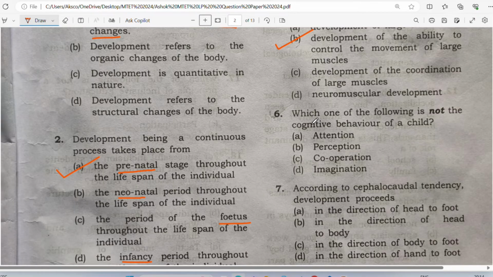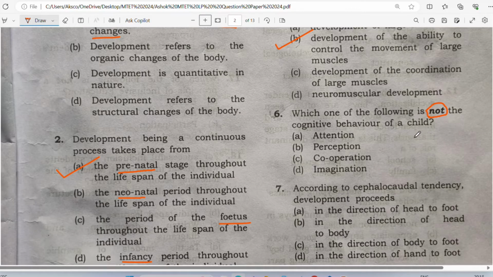So question number 6. One of the following is not. See, you always have to be careful when you hear or see this type of words. Which one of the following is not the cognitive behavior of a child?